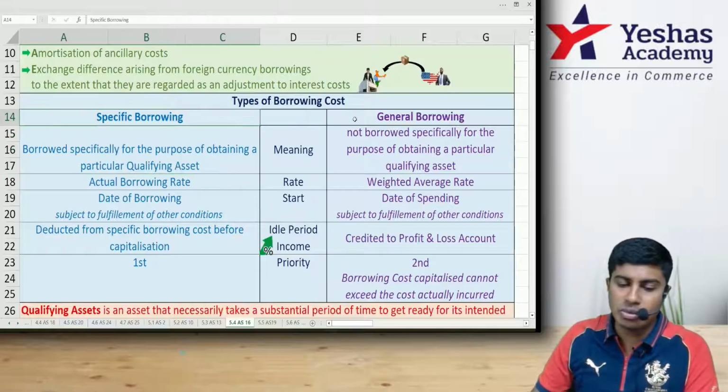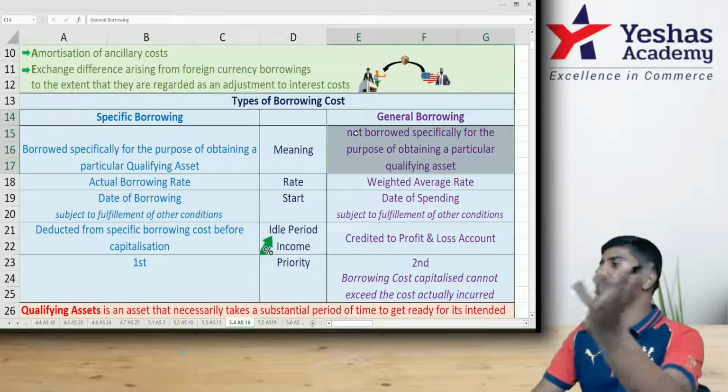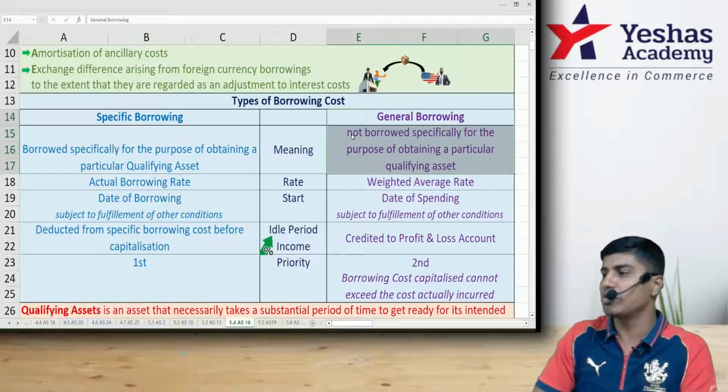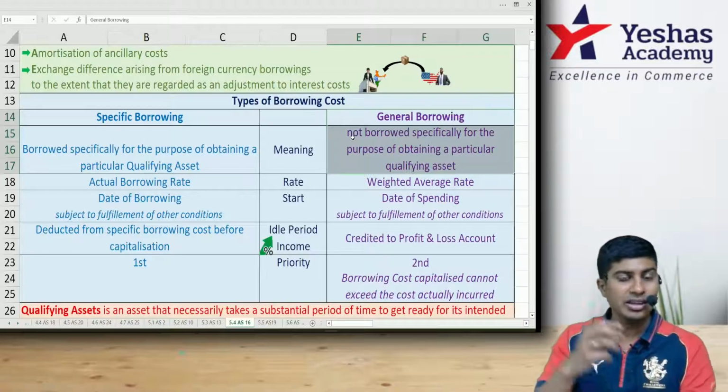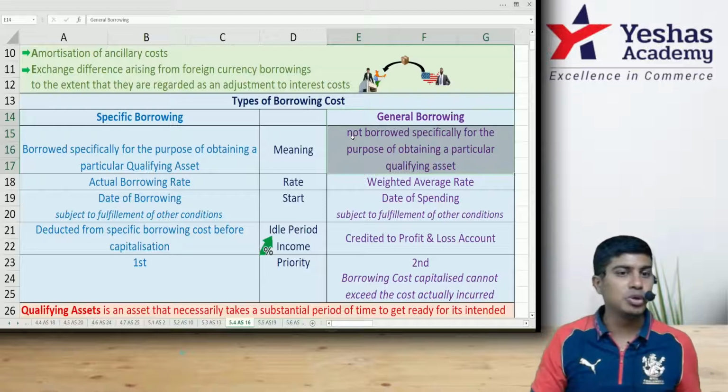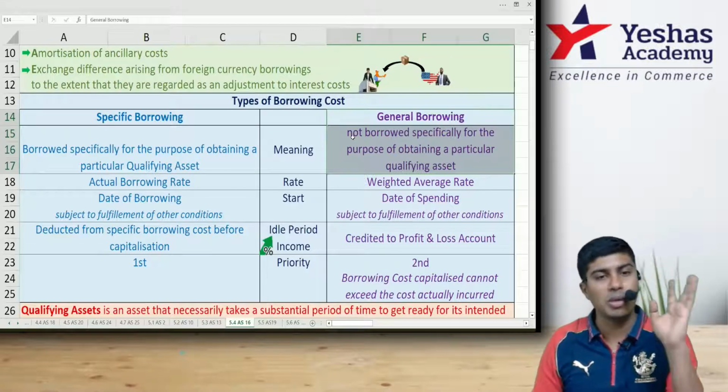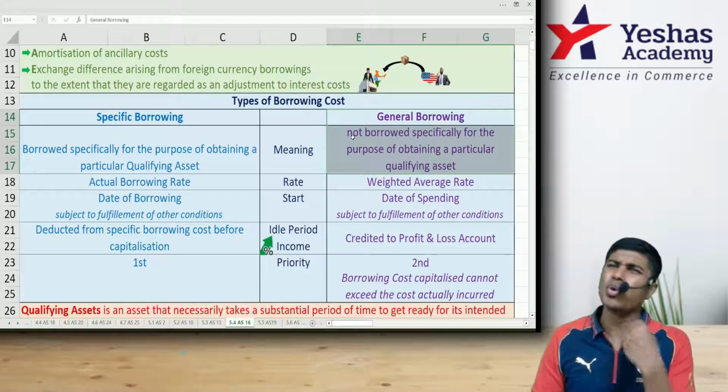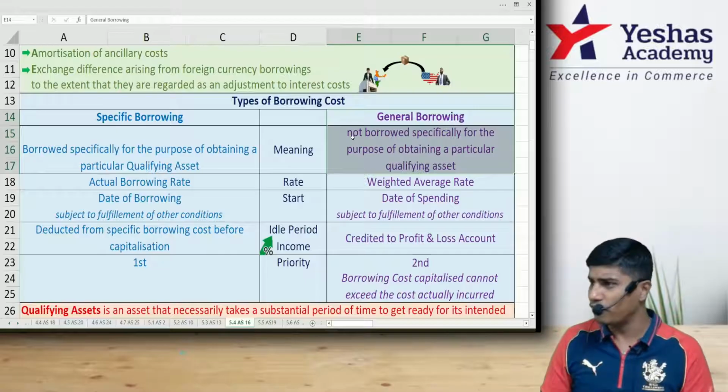On the other hand, what do you mean by general borrowing? It is other than specific borrowing, not borrowed for specific purpose. General borrowing money can be used for buying that asset, can be used to do party, can be used to do employee benefit expenses payment, can be used to do anything. Yeah, you can do anything out of it.